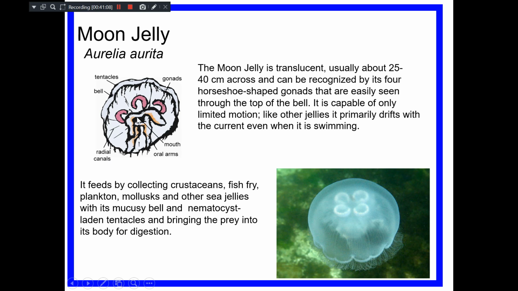Sometimes they measure even 25 to 40 centimeters across, and they can be easily recognized from the top because they have the horseshoe-shaped gonads, easily seen through the transparent bell. Even when they are floating, from the top you can see these four horseshoe-shaped gonads, which is the typical characteristic feature of the moon jellyfish, that is Aurelia.